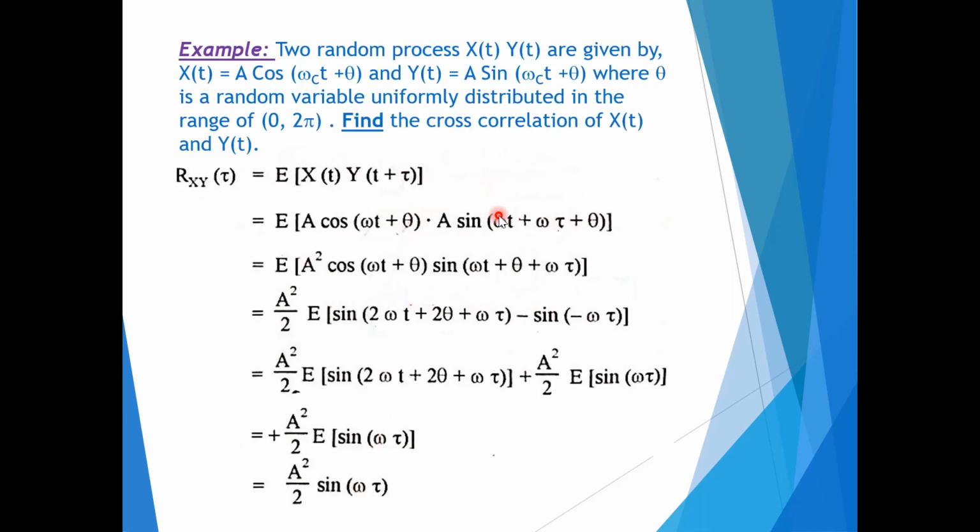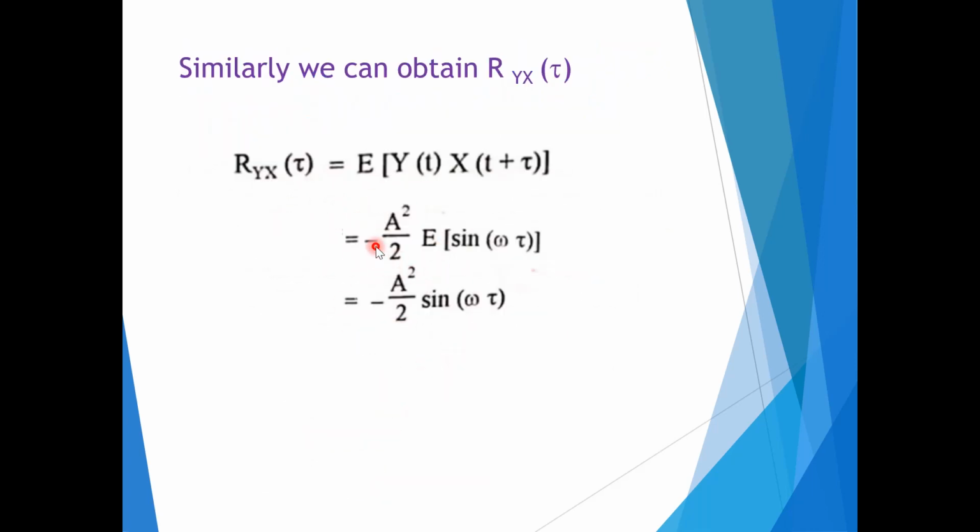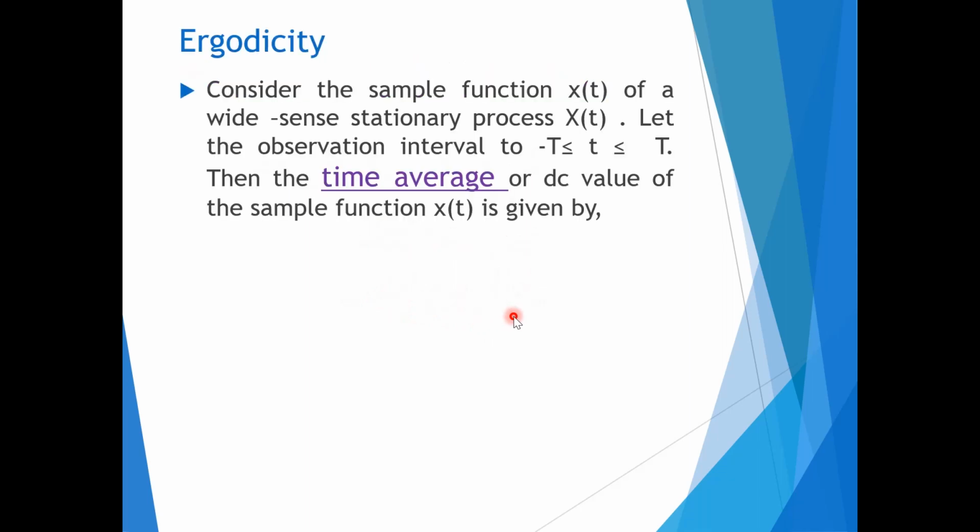In the same way, if we solve, we will be getting our answer, that is minus a square by 2 expected value of sine of omega tau. And at the end, we will be getting our yx of tau, that is a square by 2 minus a square by 2 sine of omega tau.